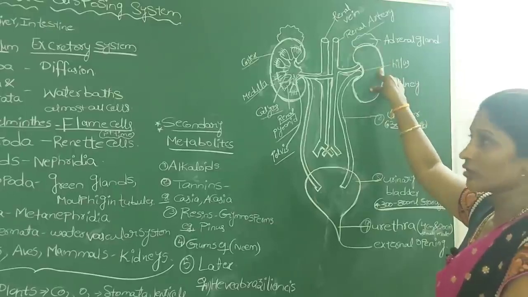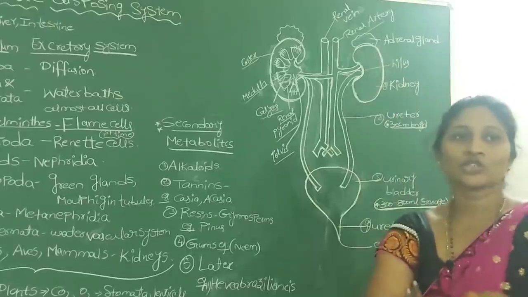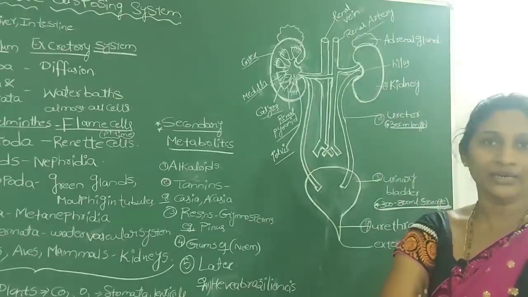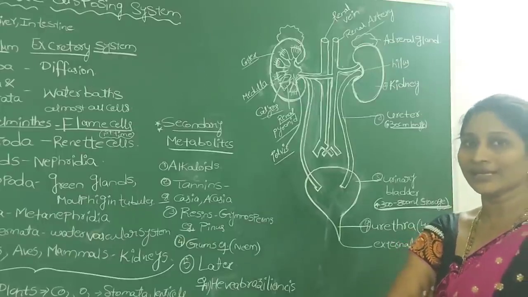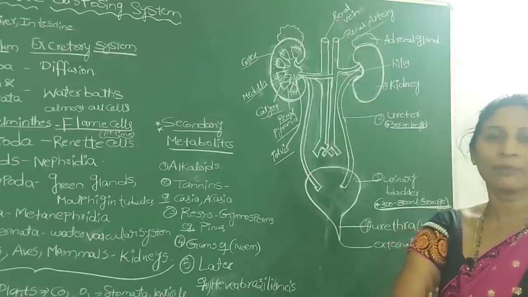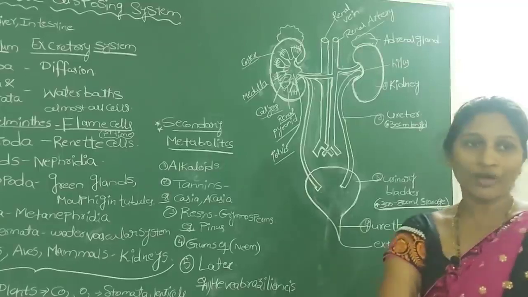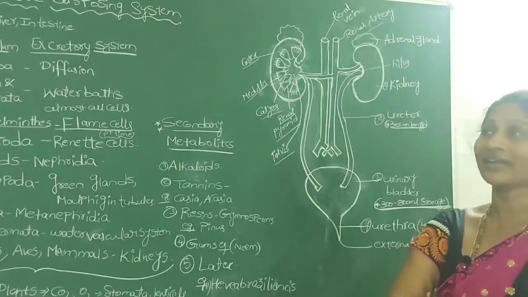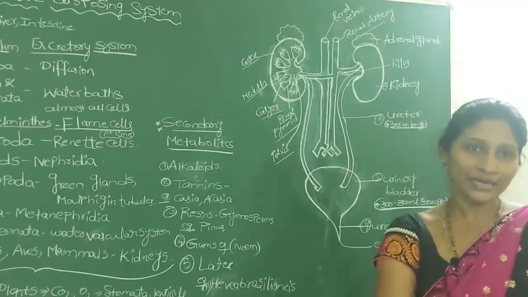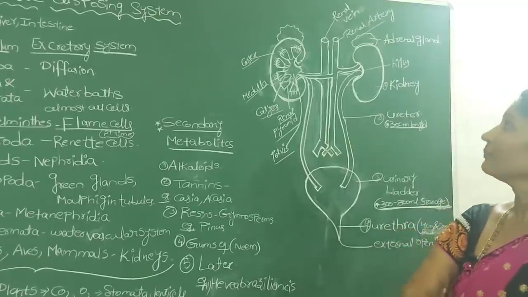with the waste molecules in the kidneys, the blood is filtered in the kidneys. The waste molecules are separated or filtered out of the blood, and the purified blood or the filtered blood comes again through the renal vein.